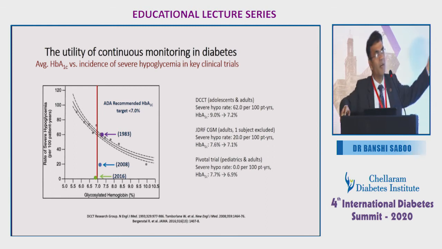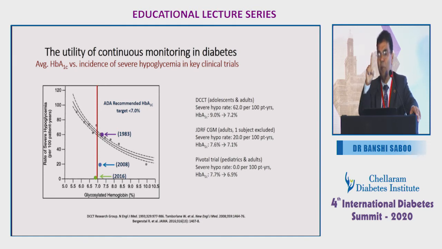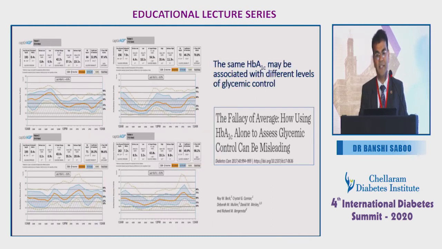And now in 2016, with the advancement of the glucose monitoring system, as well as with the pump also, the HbA1c they could reduce from 7.7 to 6.9, and severe hypoglycemia rate was 0%. So that's the biggest advantage of this continuous glucose monitoring.